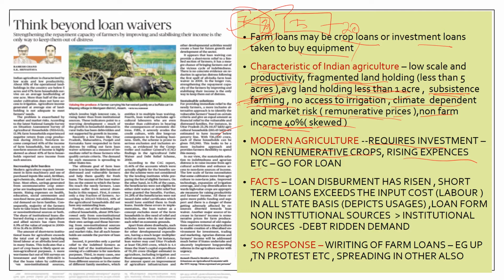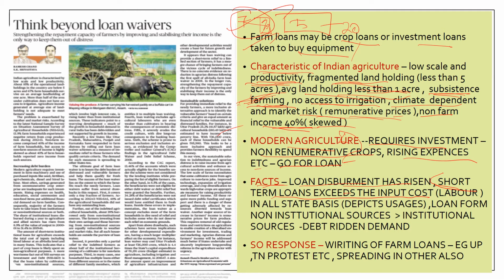So they go for loans in order to modernize their agriculture. And this article also brings in a few facts. It says that loan disbursement has risen, that is, the farm loans given to farmers have risen as a whole, but it brings in the fact that the short term loan exceeds the input cost.